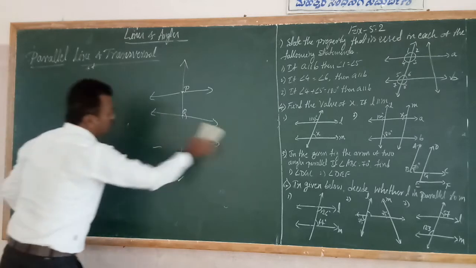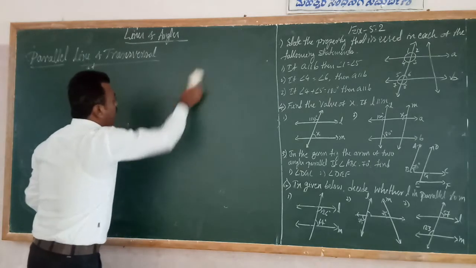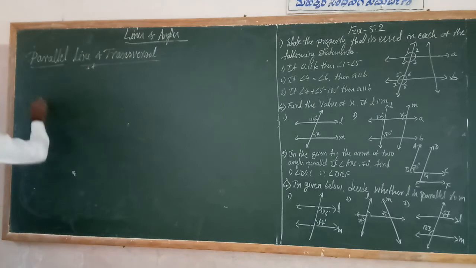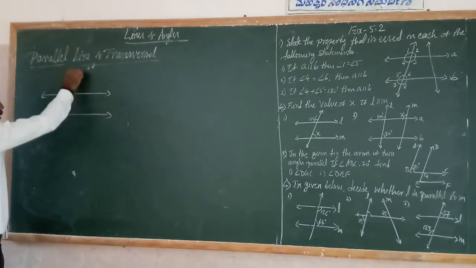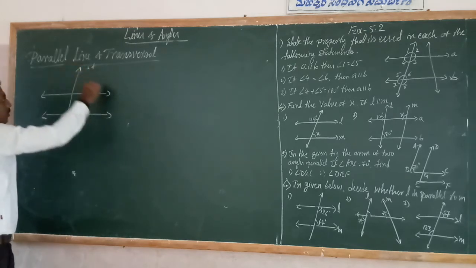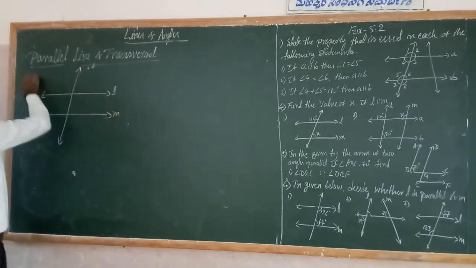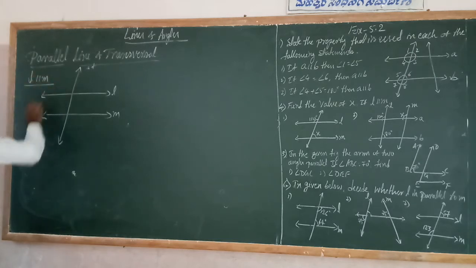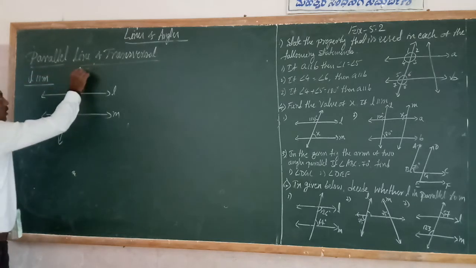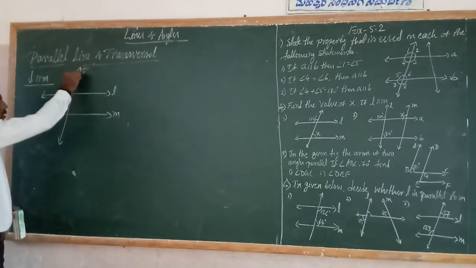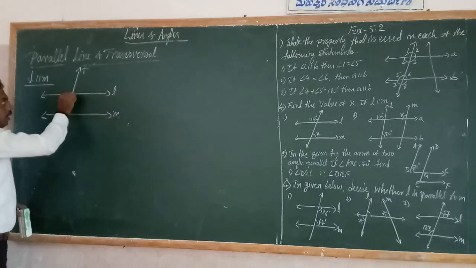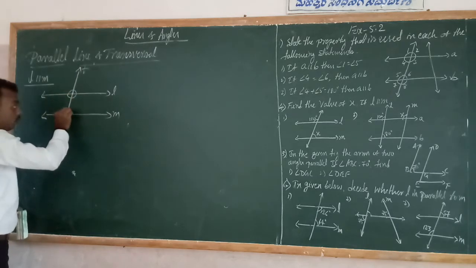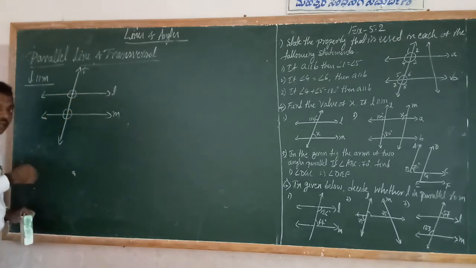So now, when two lines are parallel and intersected by another line, L and M are parallel, L is parallel to M. So this is the transversal. T is a transversal. This transversal line intersects the line L and the line M at distinct points. So it forms 4 angles. Sorry, totally 8 angles. It forms 4 pairs of angles or 8 angles.